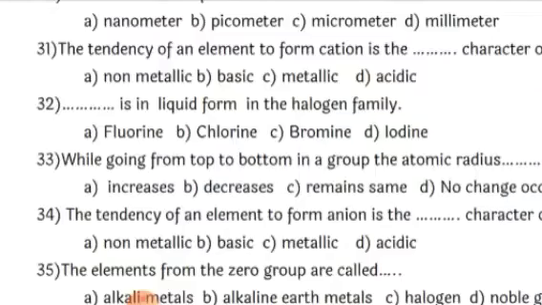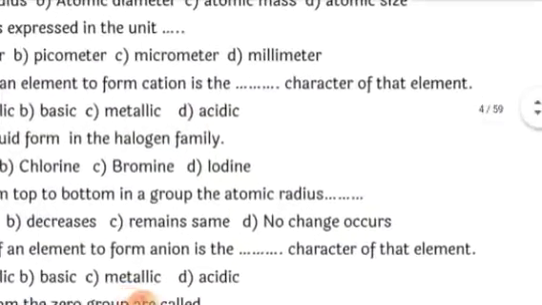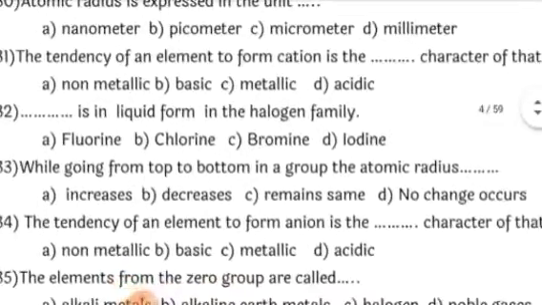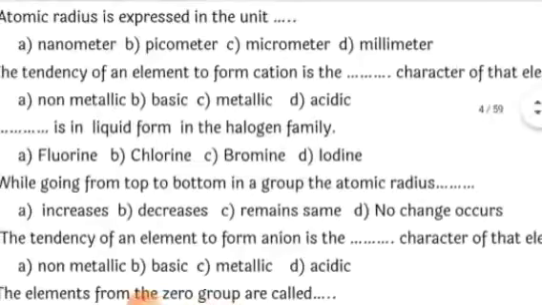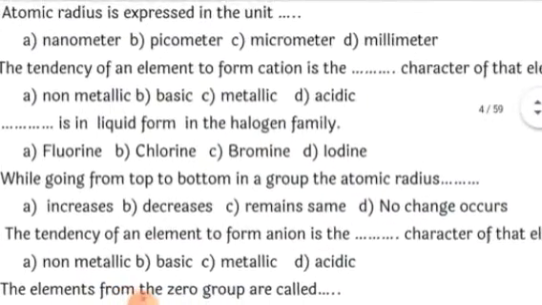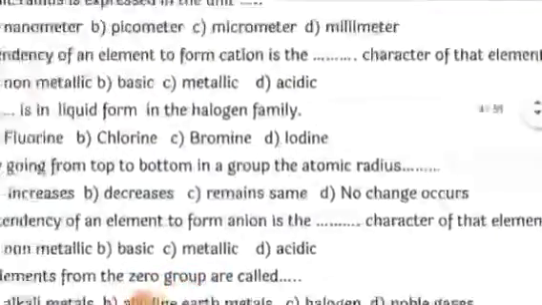Next, the tendency of an element to form a cation is the dash character of the element. So cation means losing electrons. That means a positively charged ion is called a cation. Losing electrons means it's a metallic character. Correct. So the correct option here is the metallic character of that element.